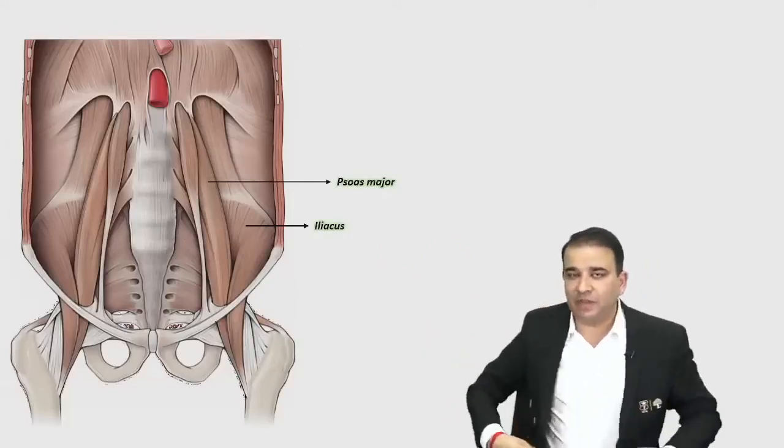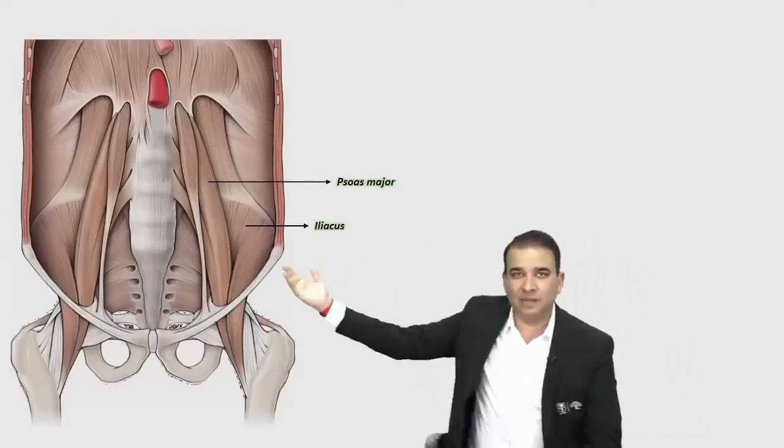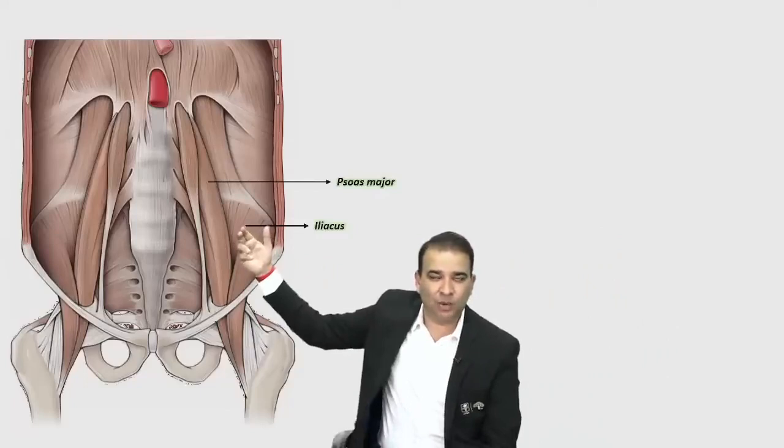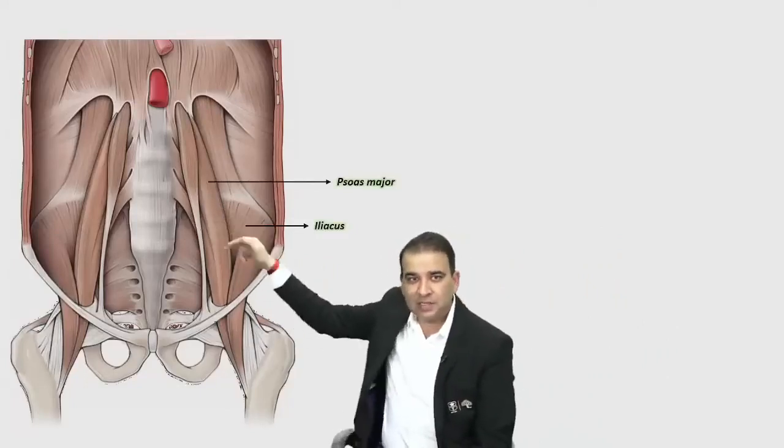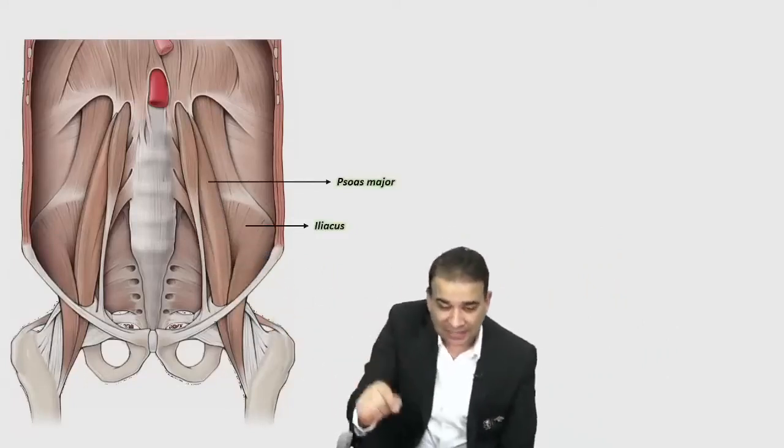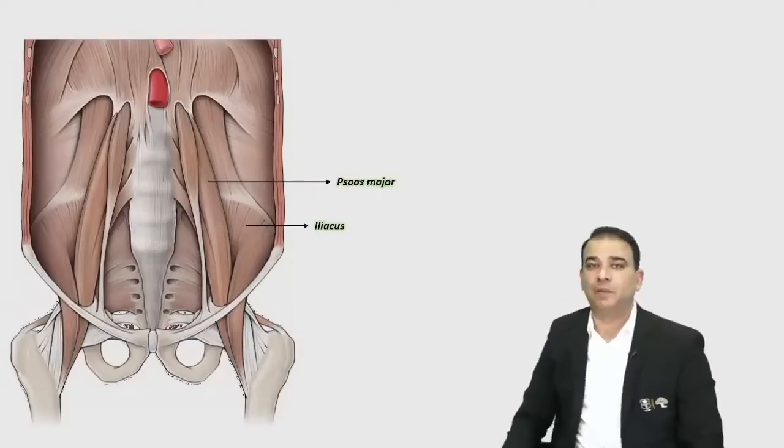Now the nerves have three options. Either the nerves will pierce the muscle and come out, some nerves will come out from the lateral side, and some nerves will come out from the medial side. And that's how you are going to identify the nerves in the lumbar plexus.